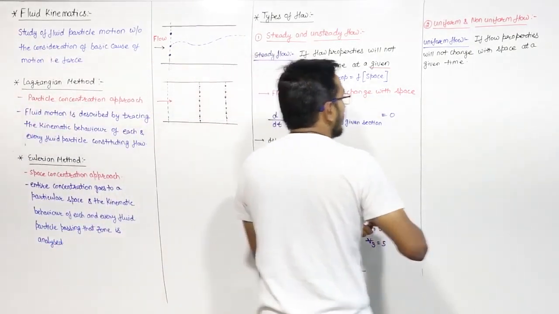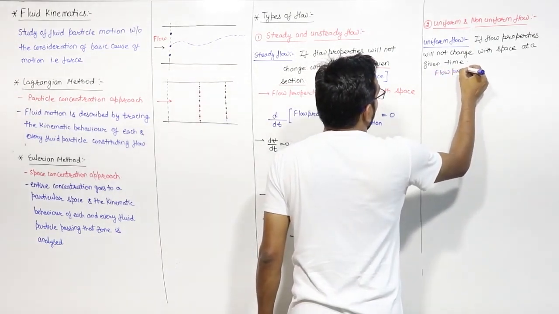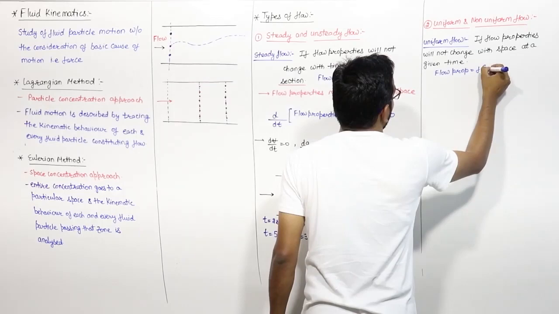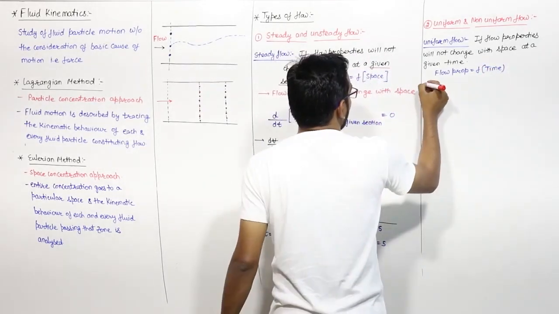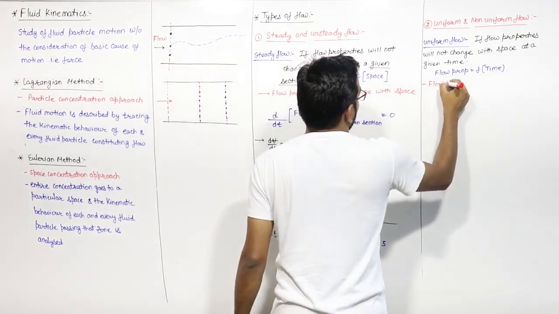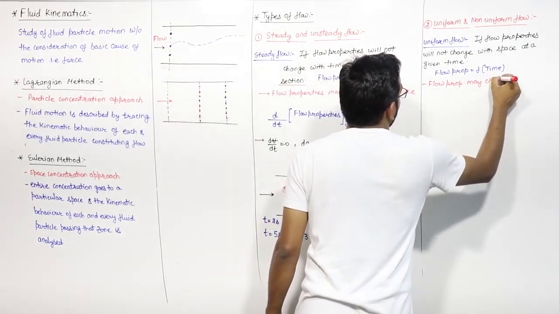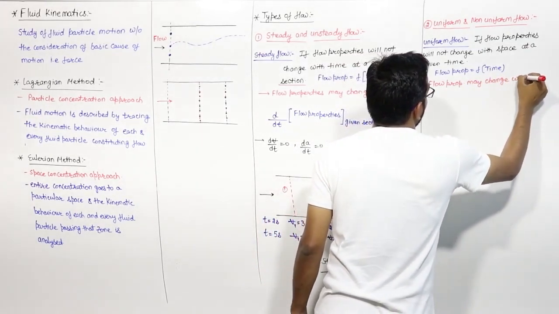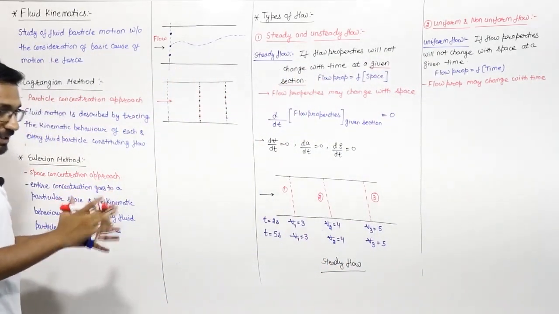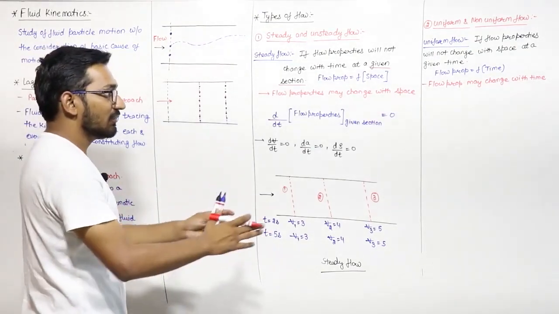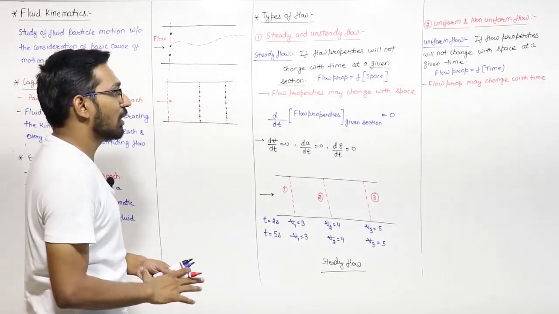It means that flow properties are a function of time, means with time flow properties may change, right? Flow properties may change with time, they can change with time but not with section. At a given time, at a particular time, at each and every section, the flow properties must remain the same. Then we can say that that type of flow is uniform flow.